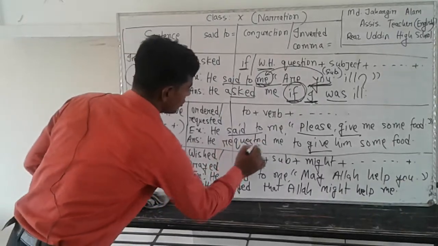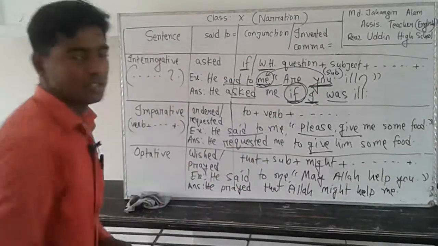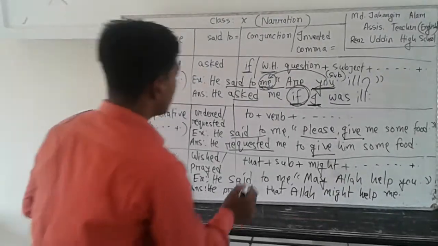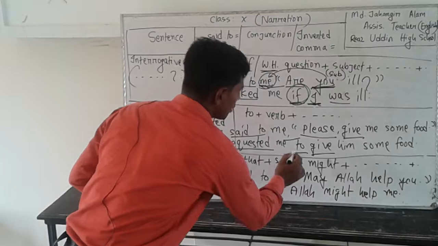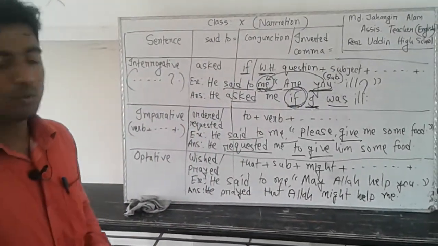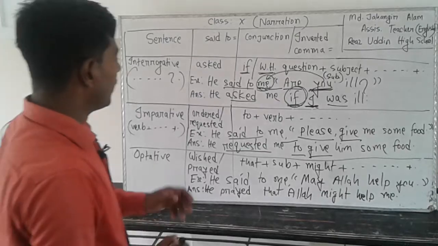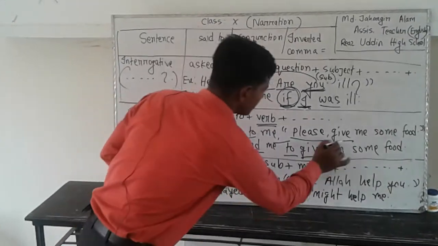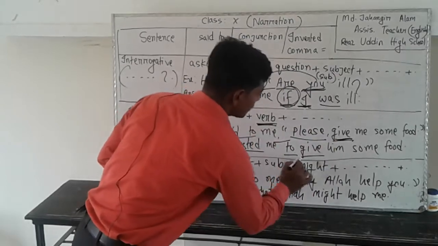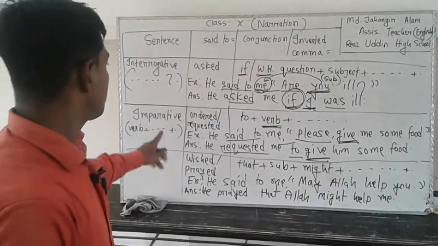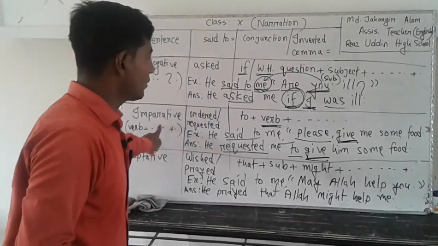And for said to equal to requested, inverted comma equal to, and then your sentence will start with a verb. Here the verb is give, and give will be unchanged because it is an imperative sentence.